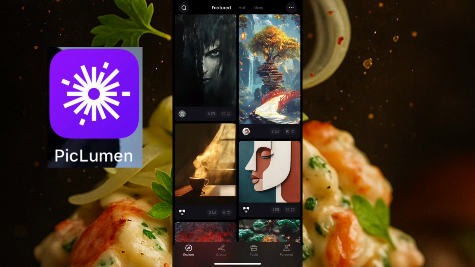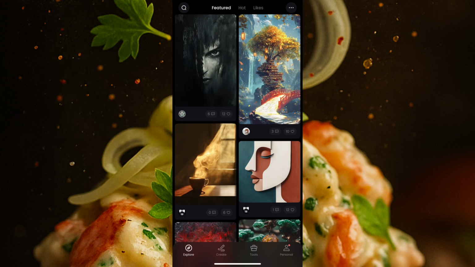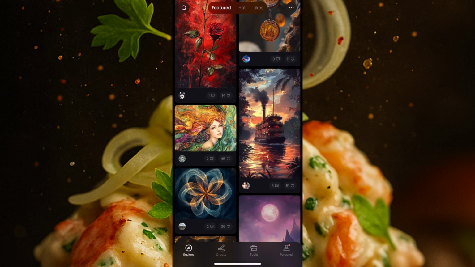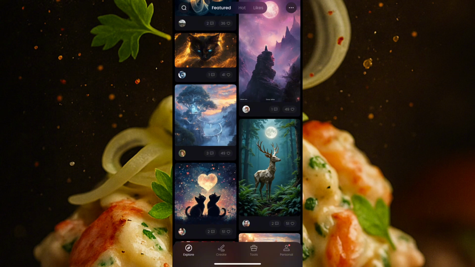Now I'll click and I open the PicLumen app. Now when you open your PicLumen app like this, you need to register on this app with your email. You can register with your email, or you can register with anything that you want to. So when you're done with registration and you verify your account on PicLumen, come down here where you see explore, then you see create, you see tools, you see personal. Down here you click on create. Now these are creations that other people have created, and you can actually copy and create stuff like this. But today we are creating something else. So I'll click on create, which is down here.